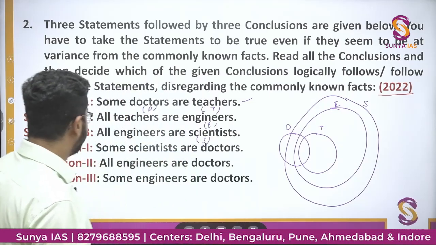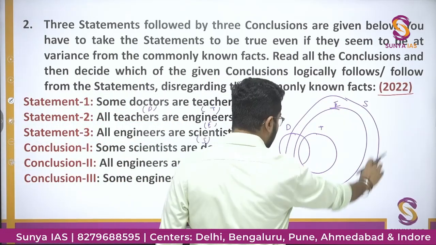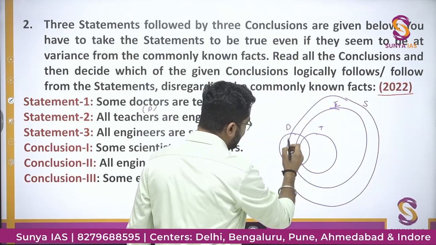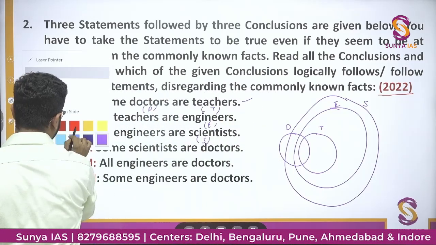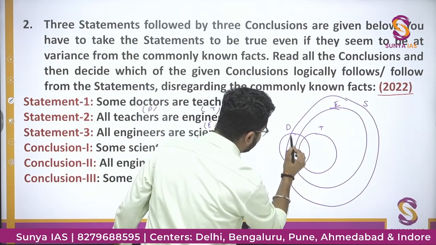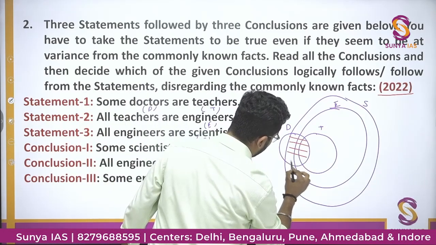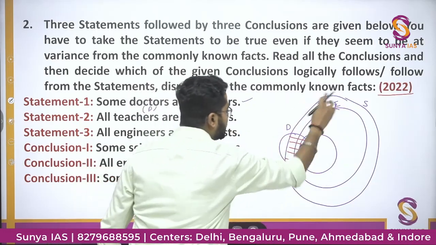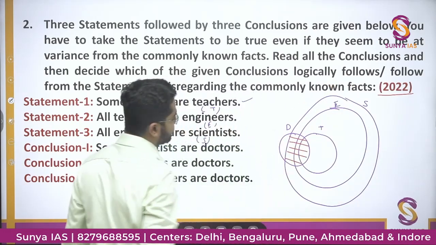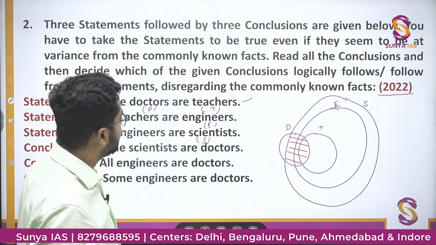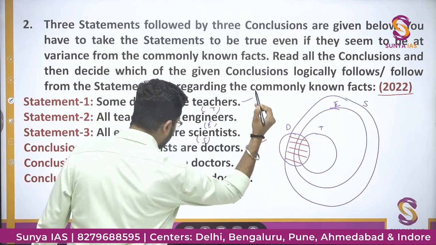So let's see. Some scientists are doctors. So these many scientists, I am marking by red, are doctors. ये scientist है. This bigger circle is scientist, and this is doctor. So this is some scientists are doctors. Yes, this statement is right.